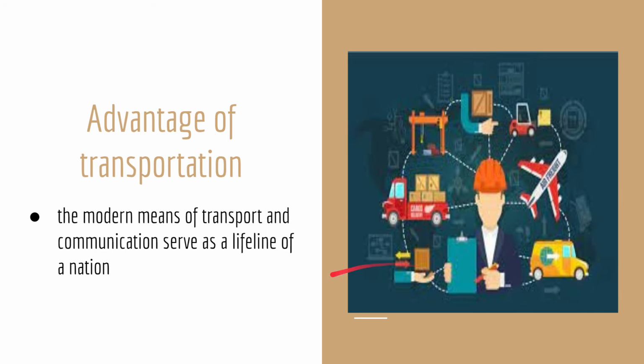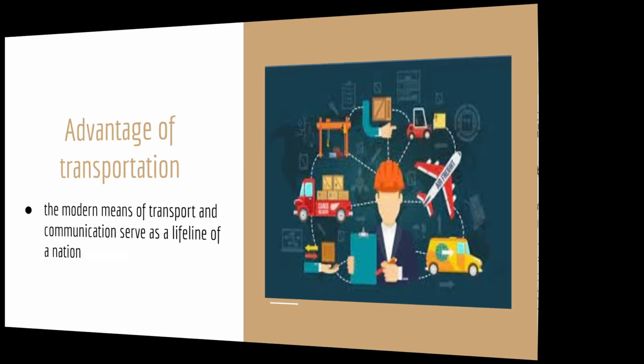From this line we understood that lifeline of the nation means lifeline of the national economy. So transport and communication are the two things that are very important for any economic region, for a country or a nation.